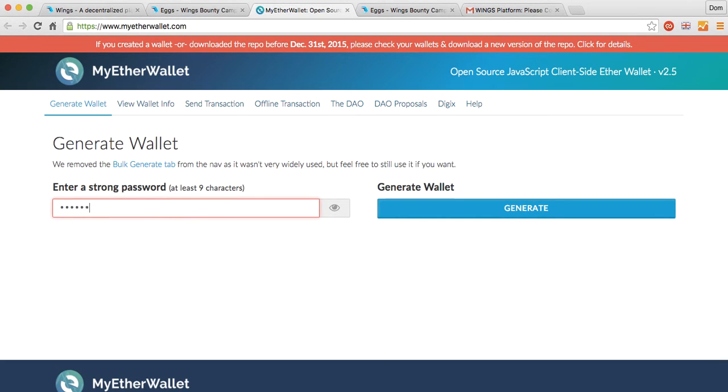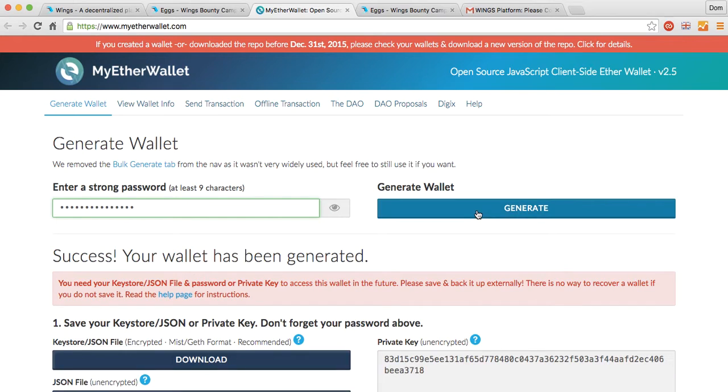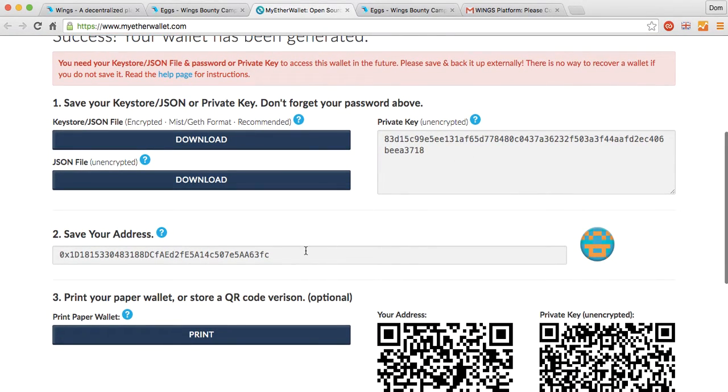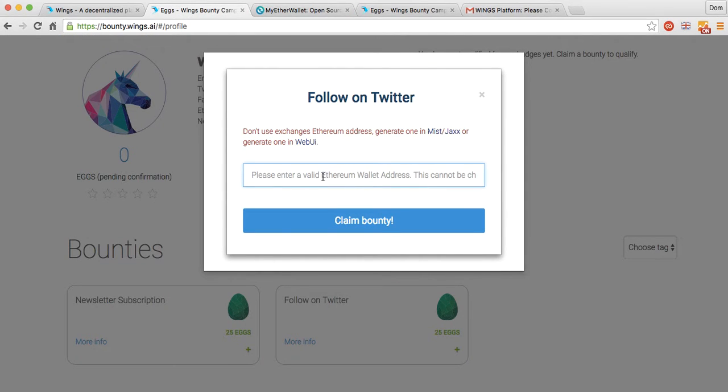In this case, I'm not going to bother with this, so I'm going to put in a very simple one. Hit generate, and there we go. Got my private key, and I've got this address, and I can come in here now and I can claim this bounty, right?